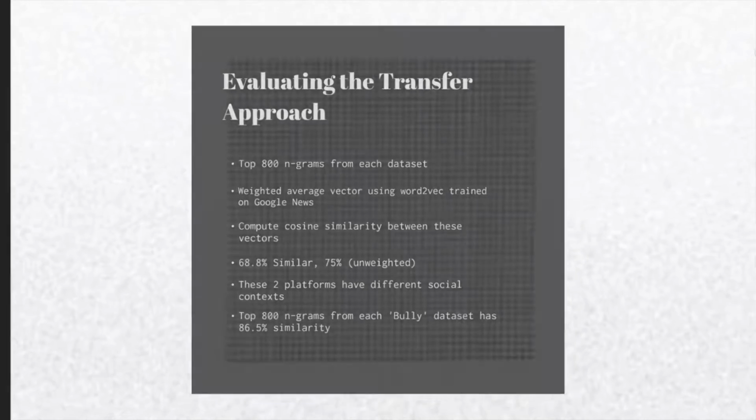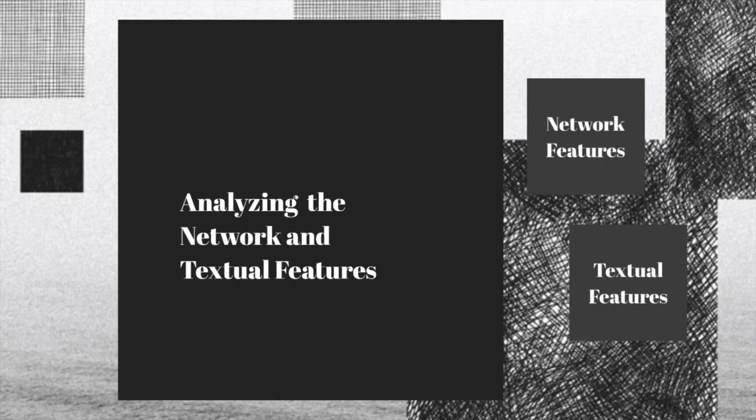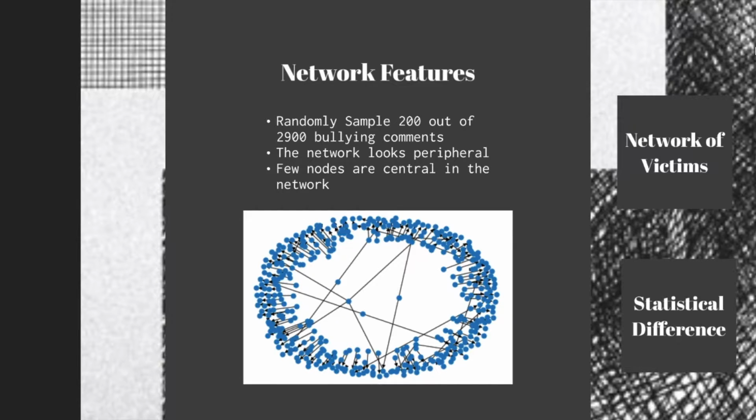After we identified the cyberbullying comments, it is now time to analyze the features of these comments and their authors to see if anything interesting emerges. We analyzed the textual features and network features. In the network features, we randomly sampled 200 out of 2,900 comments to observe the graph structure. It turns out that the network is very peripheral, and few nodes have many edges within the network, which means that among people who post bullying content, only few of them target multiple subjects.